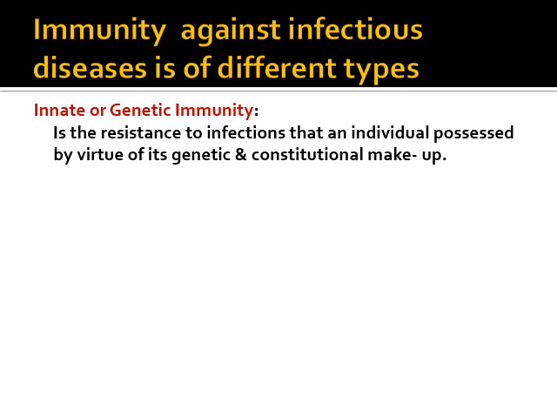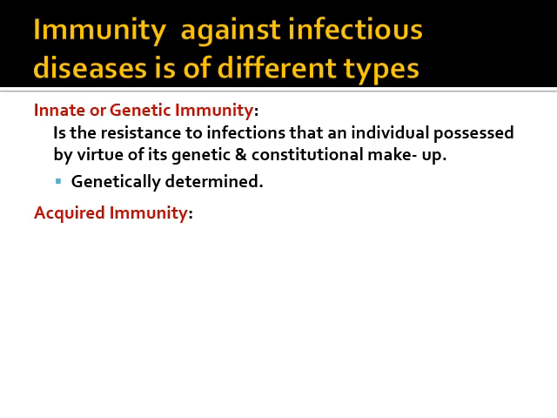There are different types of immunity, like innate or genetic immunity or acquired immunity. Innate means inborn. We have it with us by birth itself. That is innate or genetic immunity, which is a resistance to infection that an individual possesses by virtue of its genetic and constitutional makeup, or genetically determined.